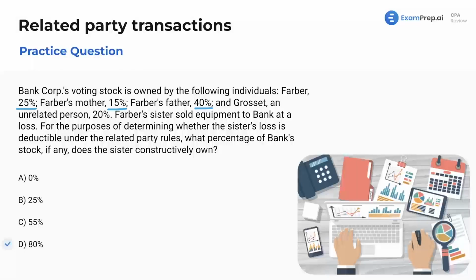The sister is considered constructively owning 80%, even though she doesn't own anything, because the immediate family members own that. It's as if she still has control, and as such, 80% is the amount. It's not like we're given a dollar amount of her loss, but we would then go on to possibly disallow that loss. There we go. That was our final question. Keep powering through. You got this. Study up, stay strong, and I'll see you in the next one.